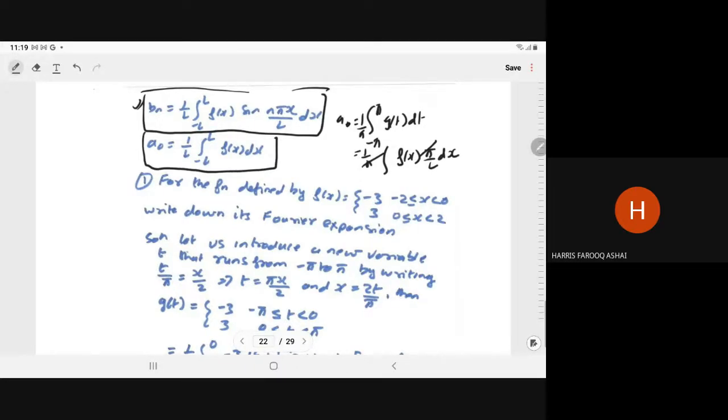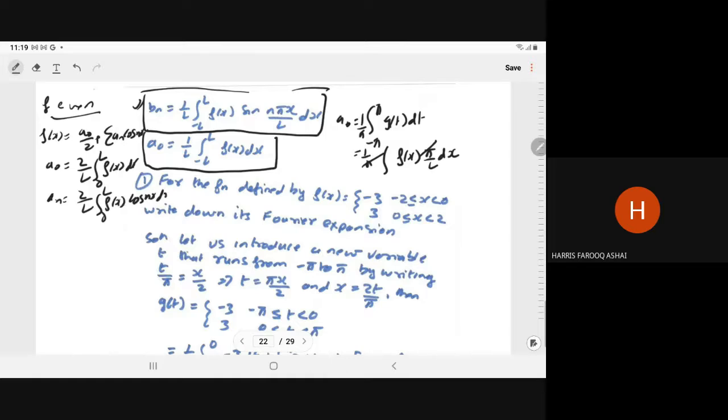And whatever the half sine series or half cosine series, the same will work here. If f is an even function, then fx can be written as a naught by 2 plus summation an cos nx, where a naught is given by 2 upon L, 0 to L, fx into dx, and an is given by 2 upon L, 0 to L, fx into cos nx into dx.